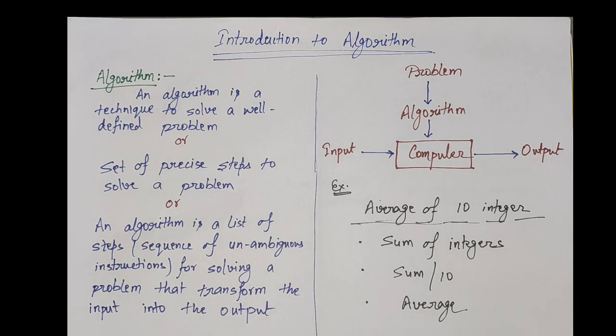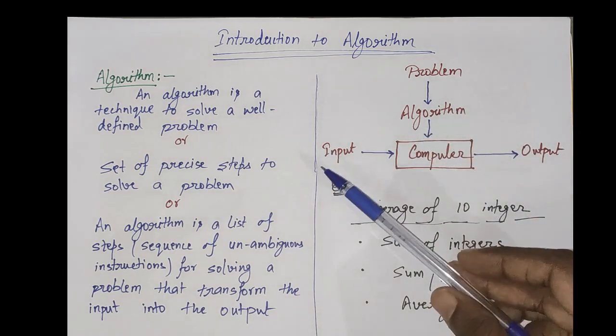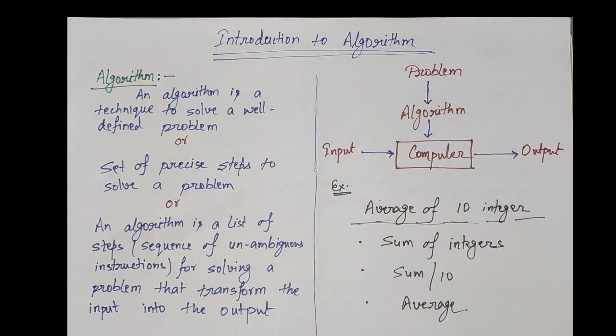That means whenever we have to solve a particular problem, or we have to transform the input into the desired output through a computer, we require an algorithm. So through that algorithm, we can convert input into desired output.